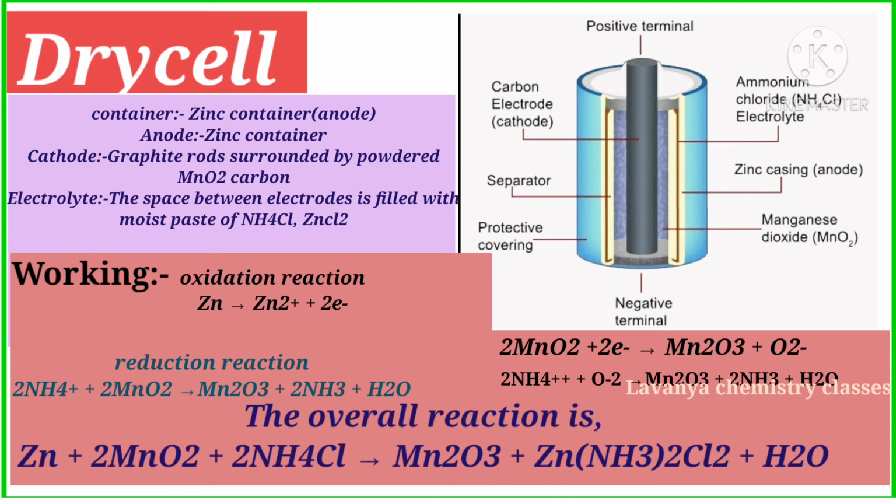The oxidation number of Mn changes from +4 in MnO2 to +3 in Mn2O3. So this is the dry cell. The overall net reaction is Zn solid plus 2NH4+ and 2MnO2 gives Zn(NH3)2Cl2 and Mn2O3 plus H2O. The excess of NH3 escapes through the fine hole at the top and H+ diffuses through the porous muslin bag. These are the dry cell.